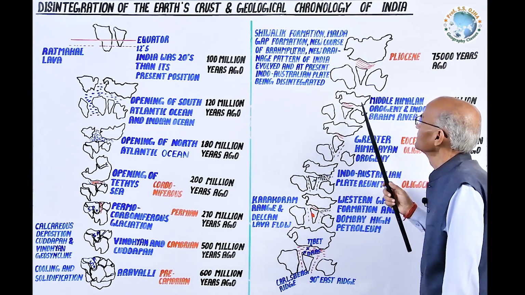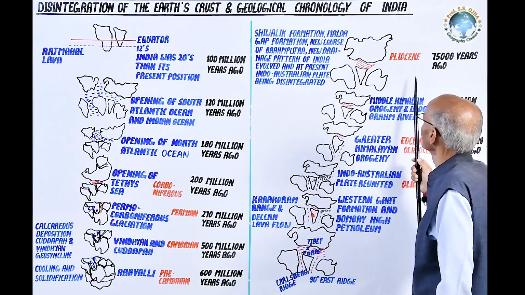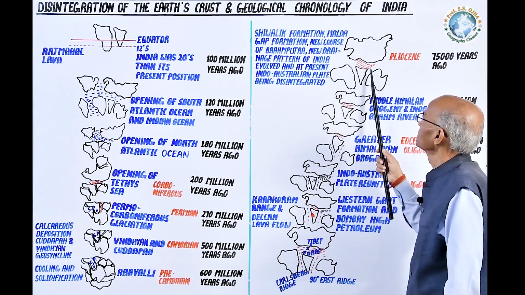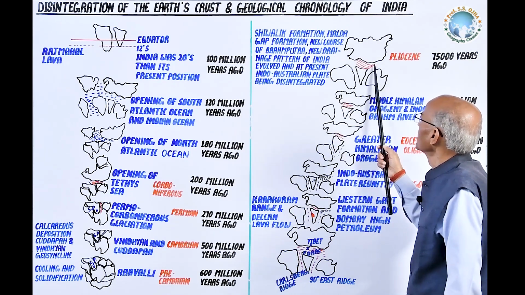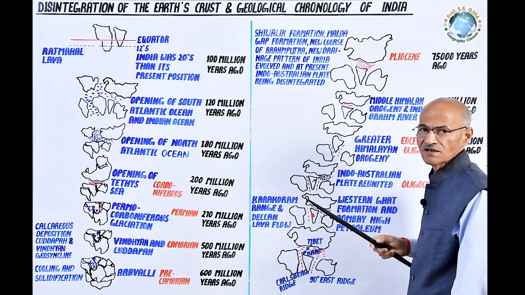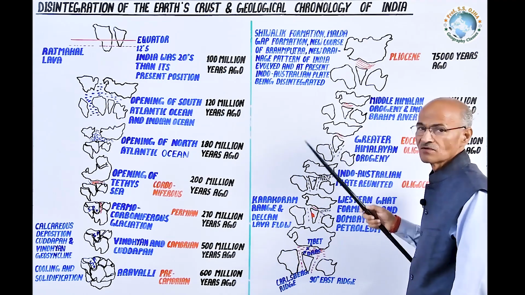Because in geological past, 75,000 years ago or before that, the drainage pattern of India was from east to west, evidenced by the Shivalik river from east to west, and the main drainage pattern of India, that is Indo-Brahma, also from east to west.